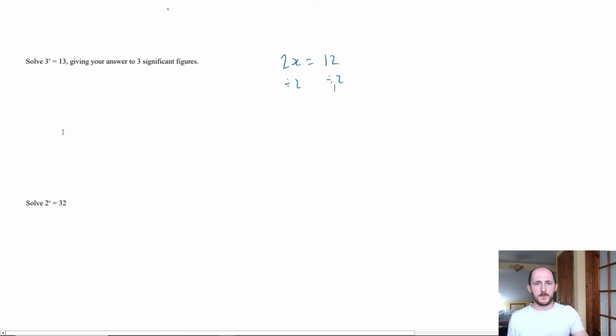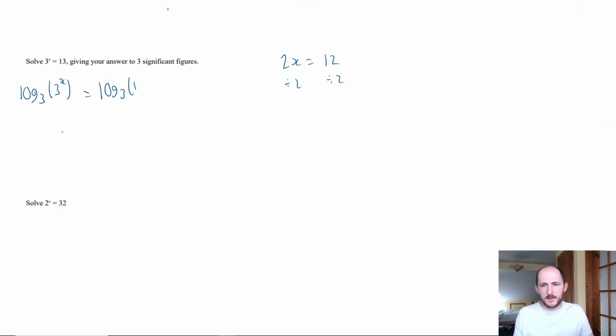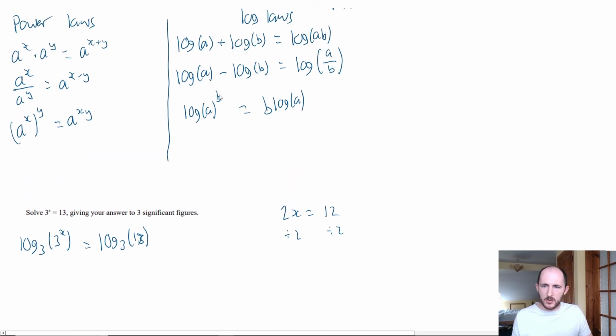It's a logarithm. So what we can do is apply a logarithm to both sides of the equation. I know this sounds a bit weird, but watch this. I'm going to give it the same base for a very special reason. If you want, you can put the x on the inside of the brackets. Either way, it's fine. And remember, whatever you do to one side, you do to the other side. Now, going back, I'm going to use this power law to bring this power x to the front.